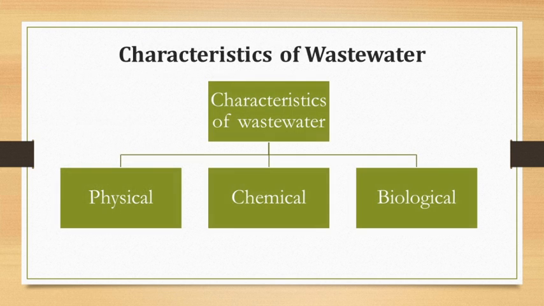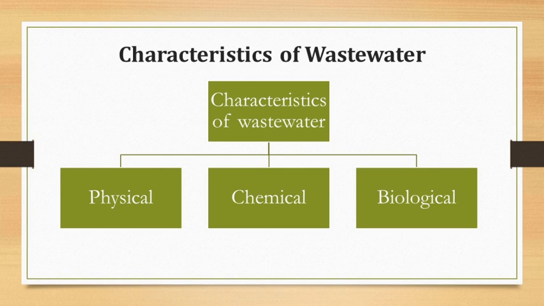Coming to the next topic, the characteristics of wastewater. What are the different characteristics of wastewater? Broadly, the characteristics of wastewater are divided into three types: physical characteristics, chemical characteristics, and biological characteristics. One more point: what are the different systems of sanitation?